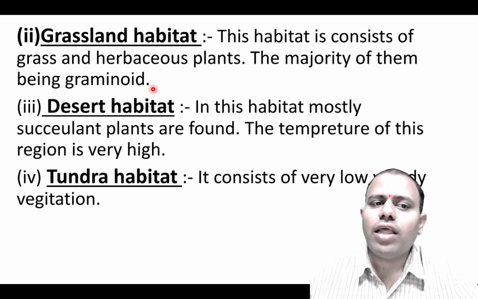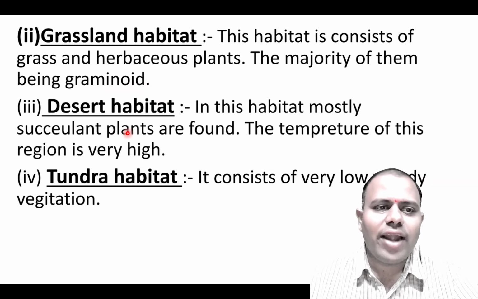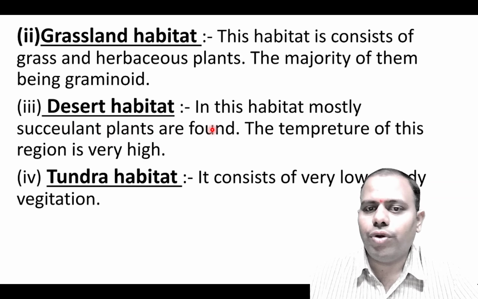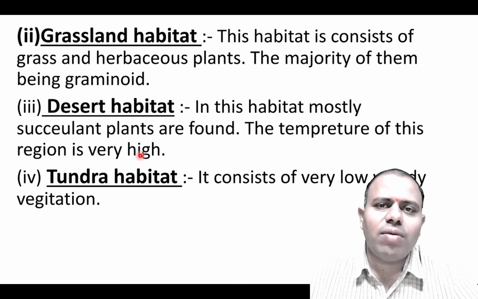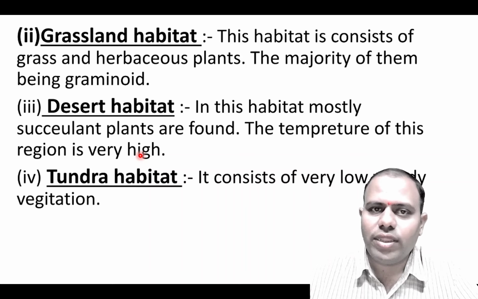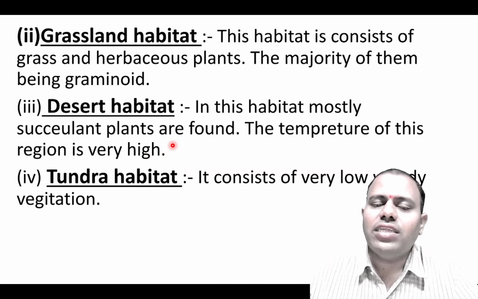Then comes the desert habitat. Here all the xerophytic plants or succulent plants are found. The temperature of this region is very high, so other animals and vegetation are seen very low in this kind of habitat, and xerophytic animals and plants live in this area.